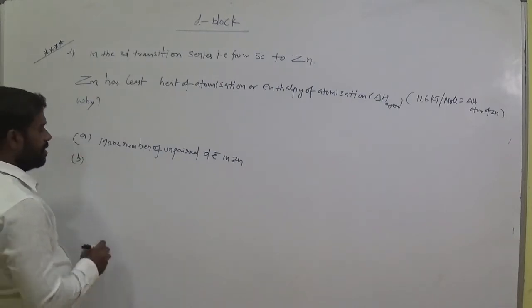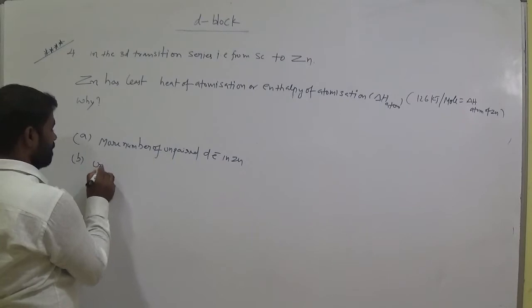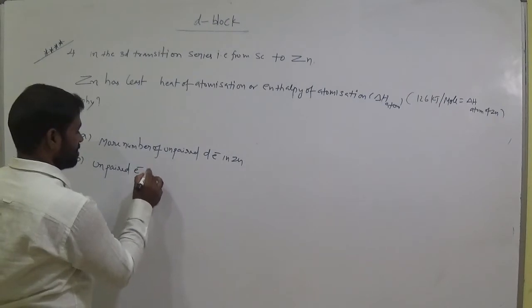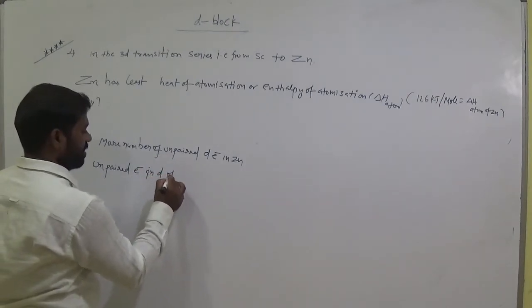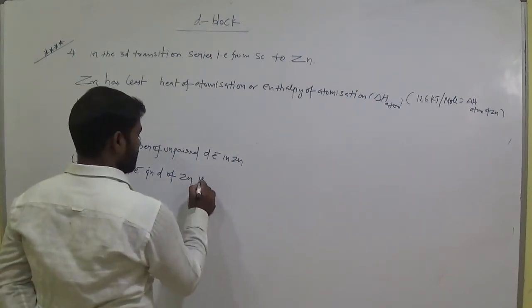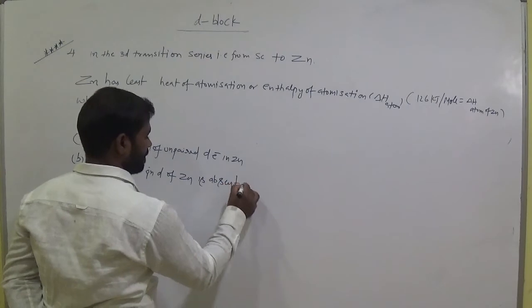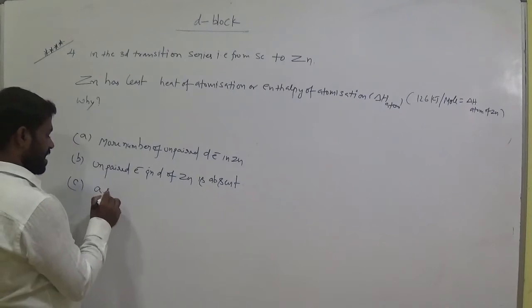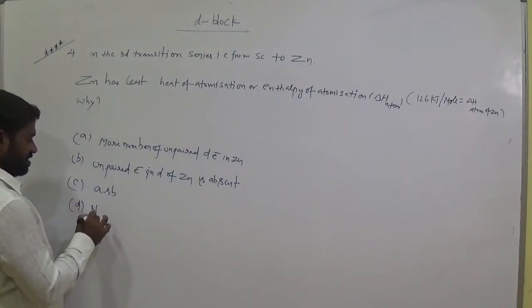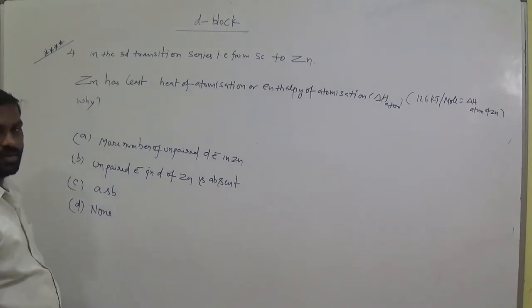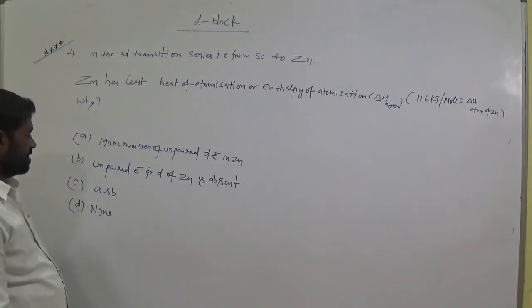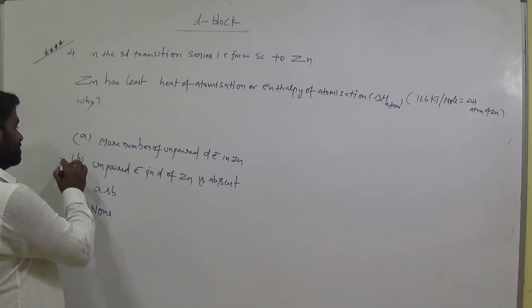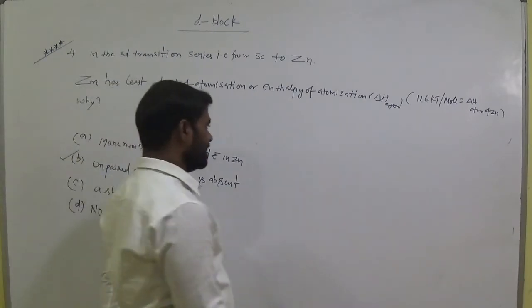B, unpaired electrons in d of zinc is absent. C, A and B. D, none. The answer is: unpaired electrons in d of zinc is absent. That is the answer.